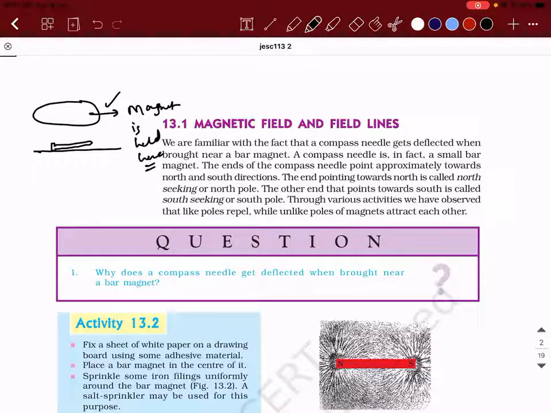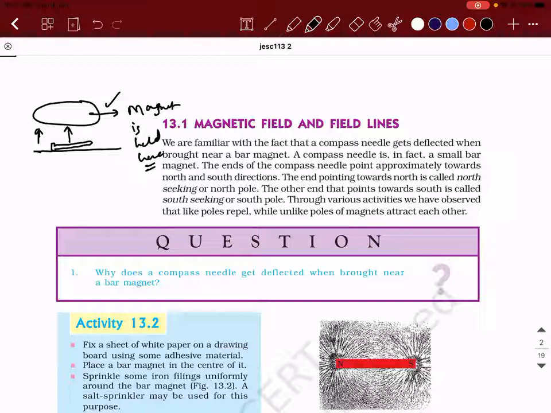So if it is held here, and you have a needle at the bottom, the magnet is strong enough. I repeat, this magnet is strong enough. What do I mean by strong enough? It is strong enough to attract the other particles. Generally it does, right? So what will this magnet do to the needle is my question. It will attract the needle. Attract the needle in the sense this needle will start jumping like this, and it will go and stick to the magnet. Accepted? This is what is going to happen logically, right?